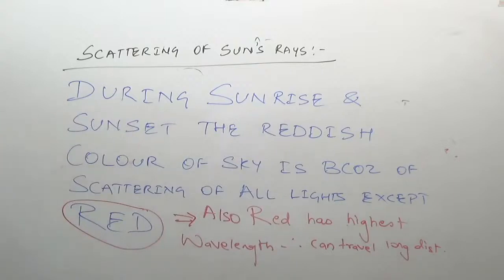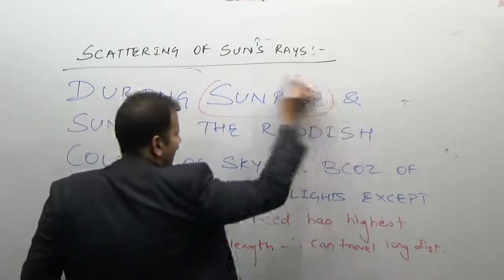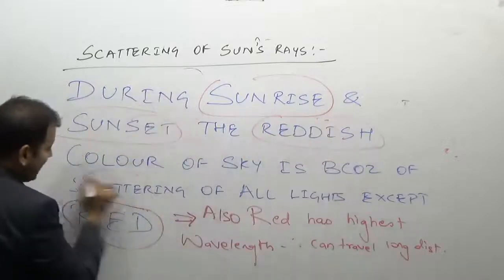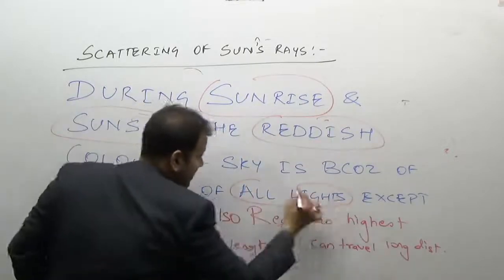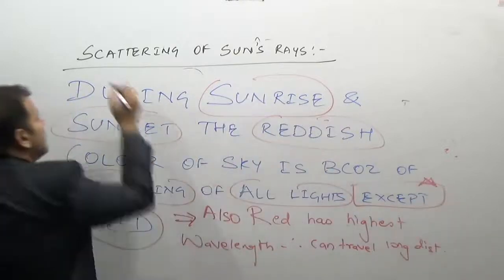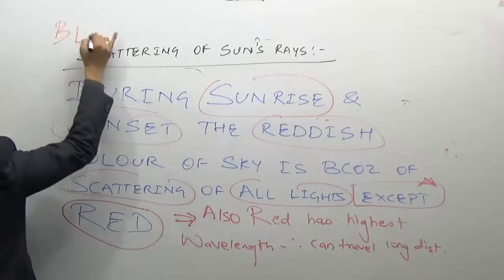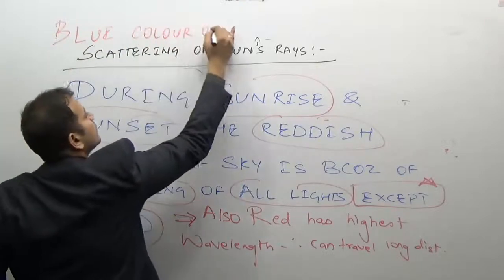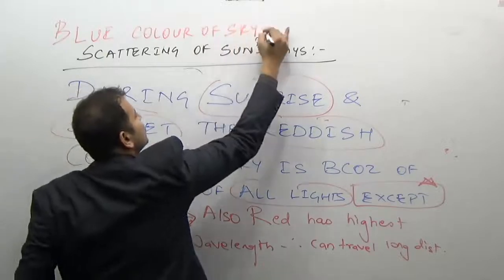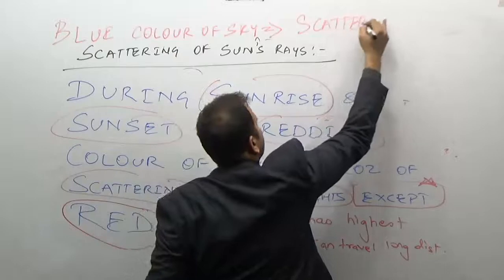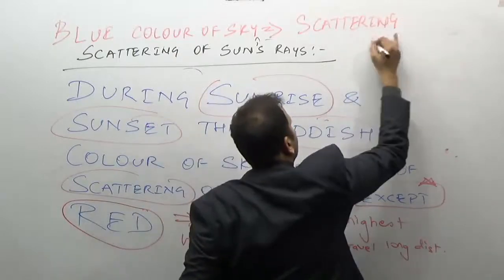Scattering of the light: during sunrise and sunset, the reddish color is because of scattering of all lights except the red light, while the blue color of the sky is due to scattering of blue light.